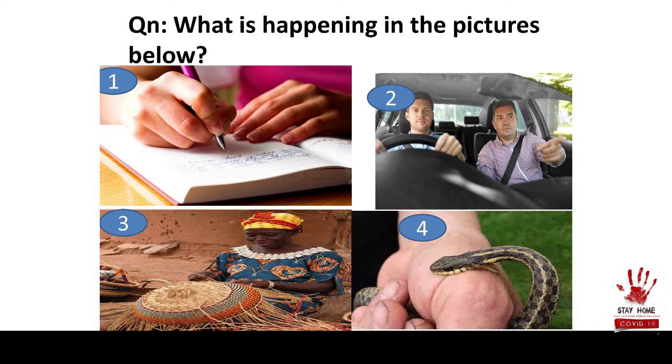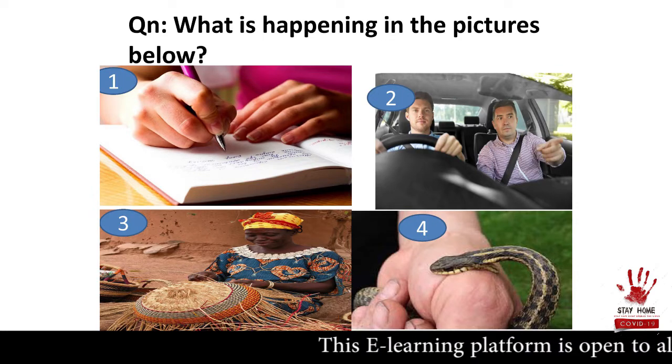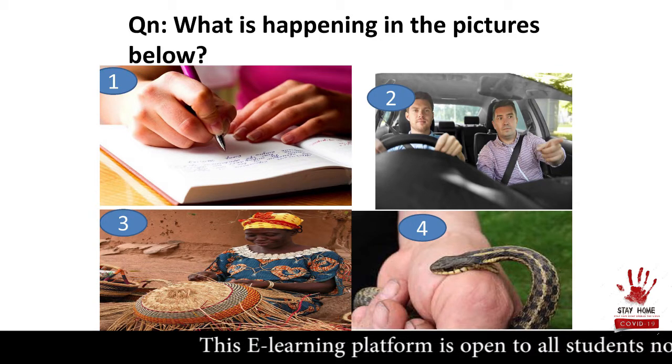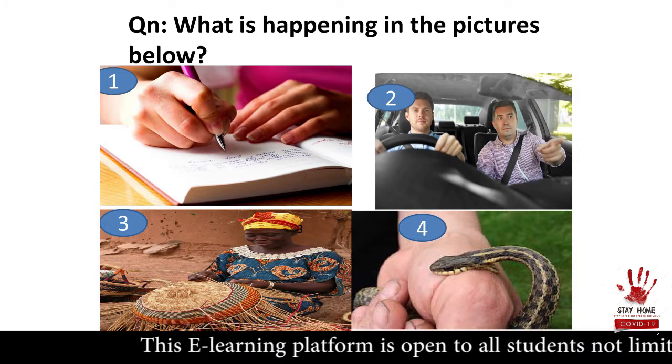Picture 3, we can say weaving. A woman is weaving a basket. Picture 4, biting. So let's construct some sentences. A woman is weaving a basket in picture 3. A man is driving a car in picture 2.